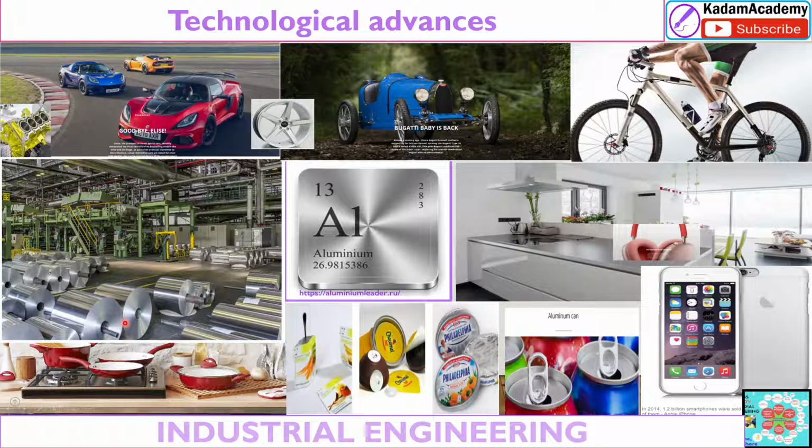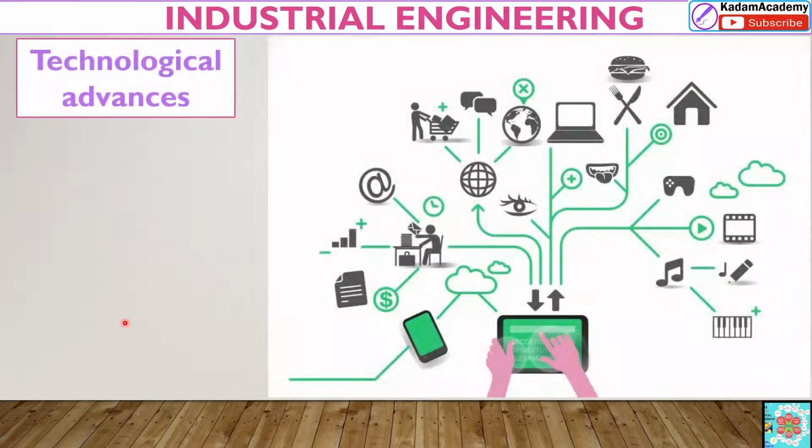Dear friends, there are technological advances in machines also, as you can see in the picture, which connect the industry through cloud-based systems, so that each and everything is connected in your hand. With the help of this mobile, you can do various things.